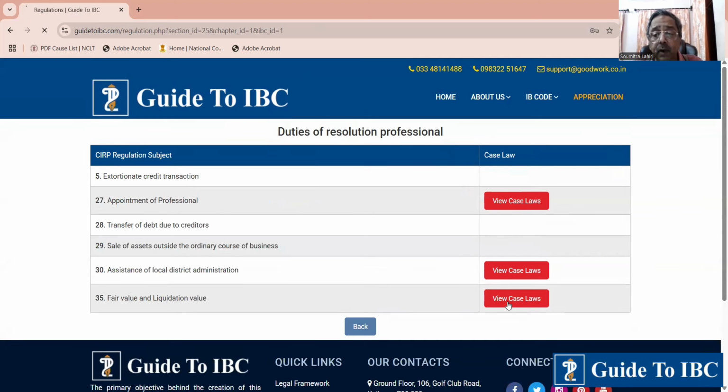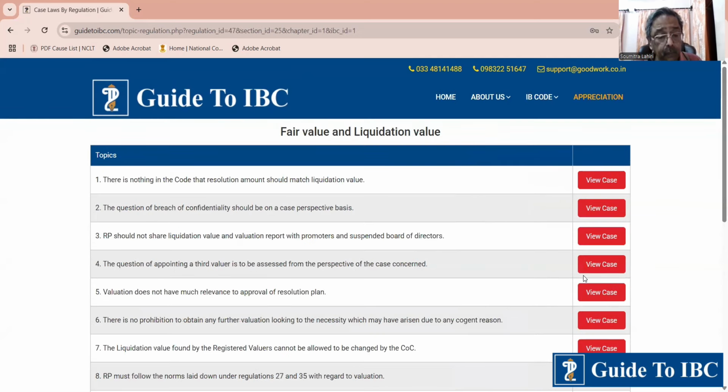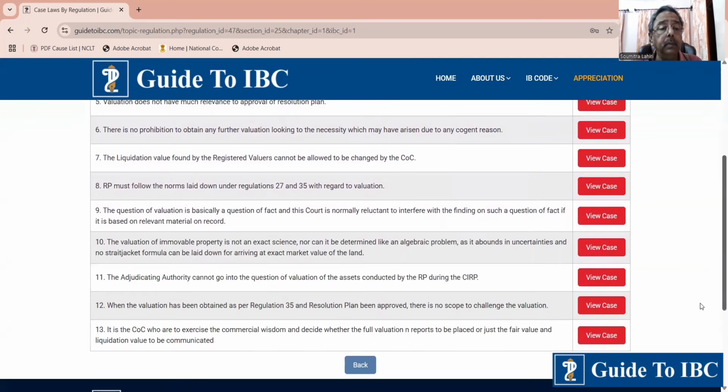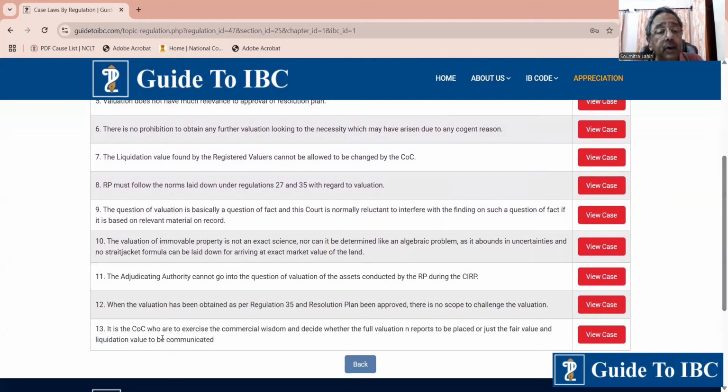Fair value acquisition. Topic 13. It is the COC who are to exercise commercial wisdom and decide whether the full valuation report is to be placed or just the fair value and liquidation value should be communicated.